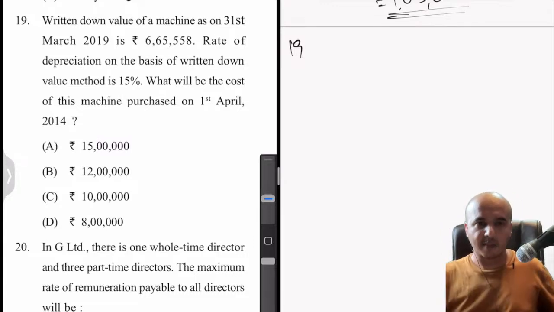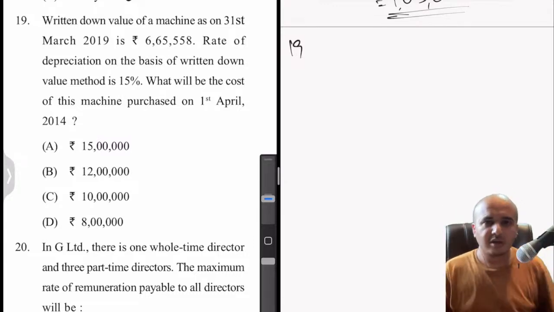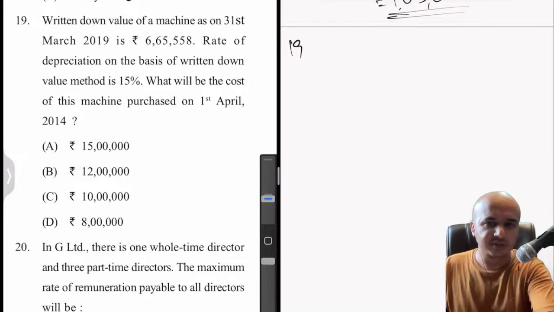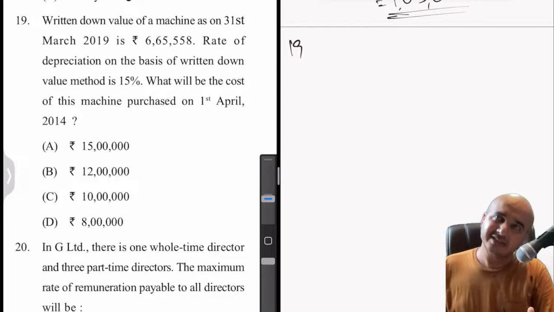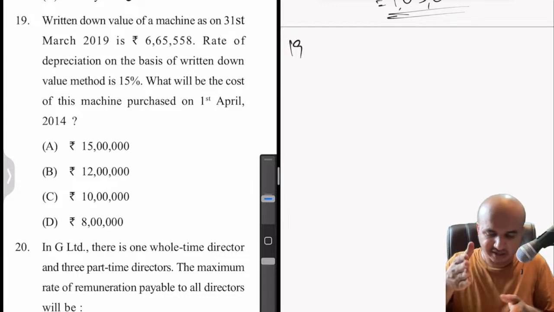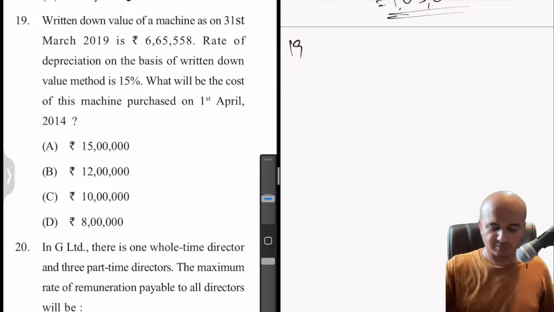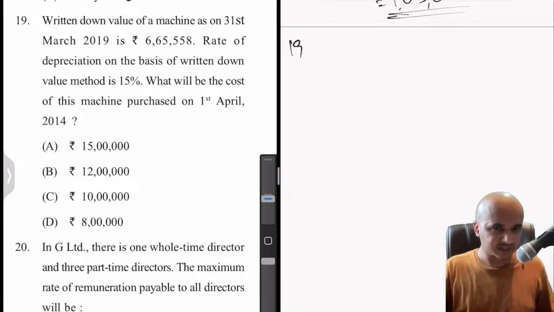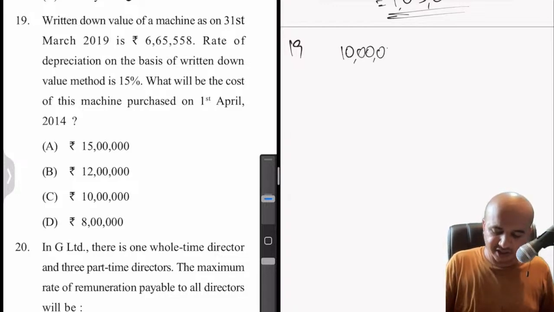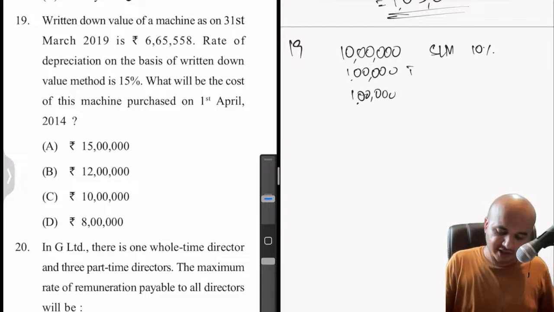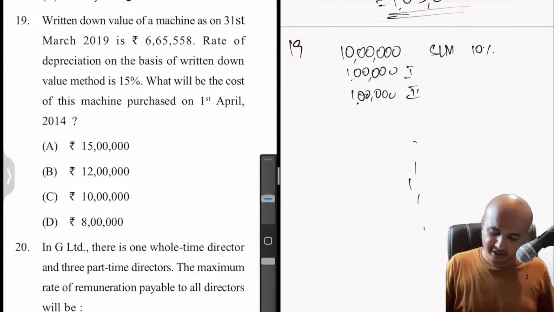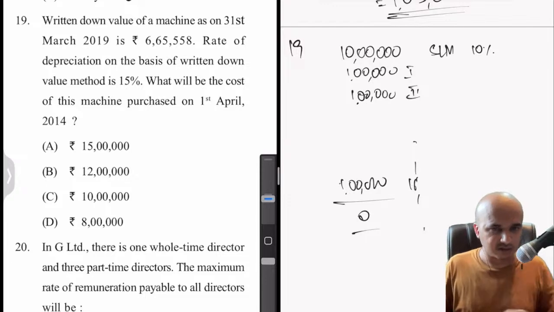Okay, I'm back. So in this case, there are two primary methods when it comes to depreciation. One is the straight line method, where the depreciation percentage, and also the amount, is always fixed. For example, 10 lakhs is the value of the asset. Under the straight line method, if the depreciation percentage is 10, every year we will depreciate this asset by 1 lakh. First year 1 lakh, second year 1 lakh, and so on until the 10th year, and the asset value will become 0 at the end of the 10th year. This is the straight line method, simple, straightforward, easy.